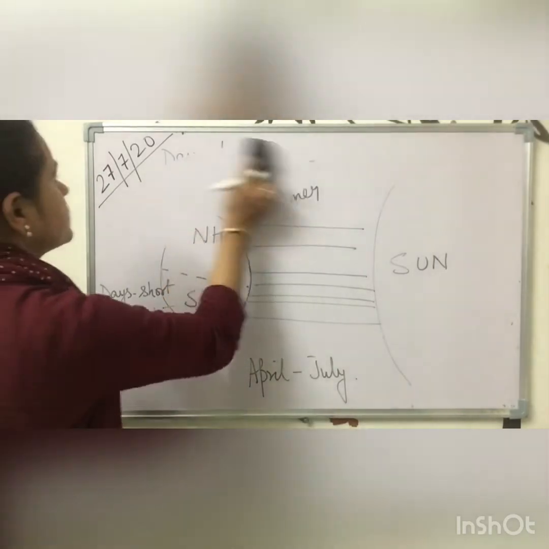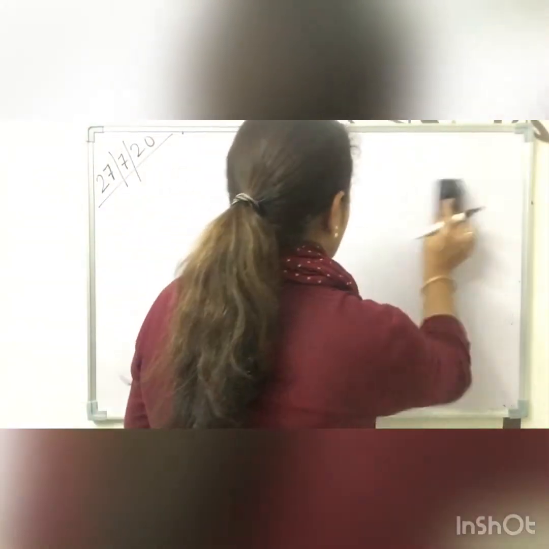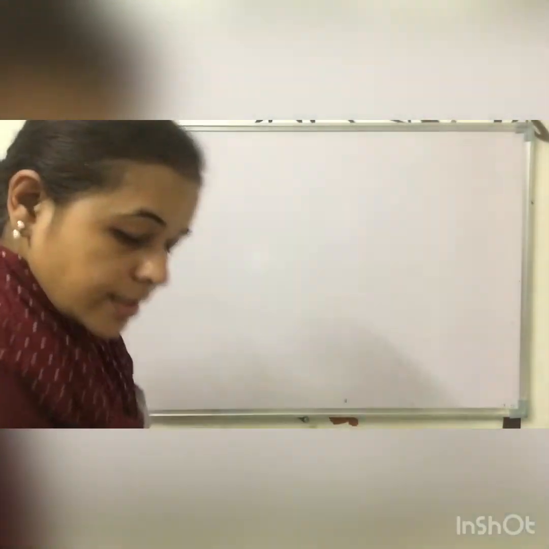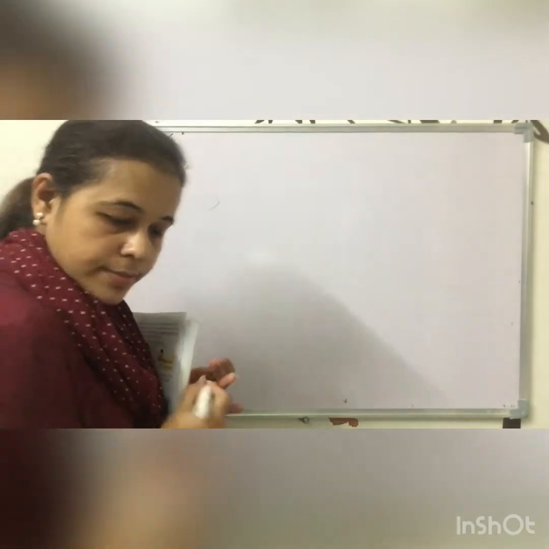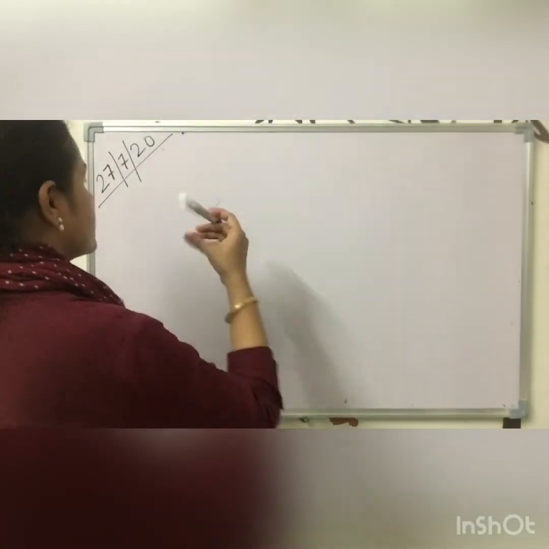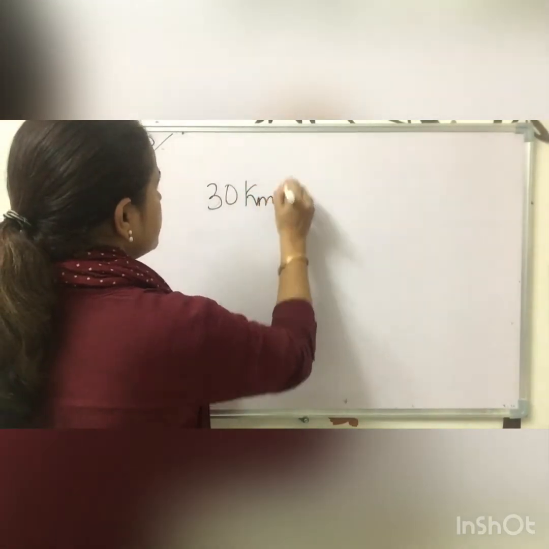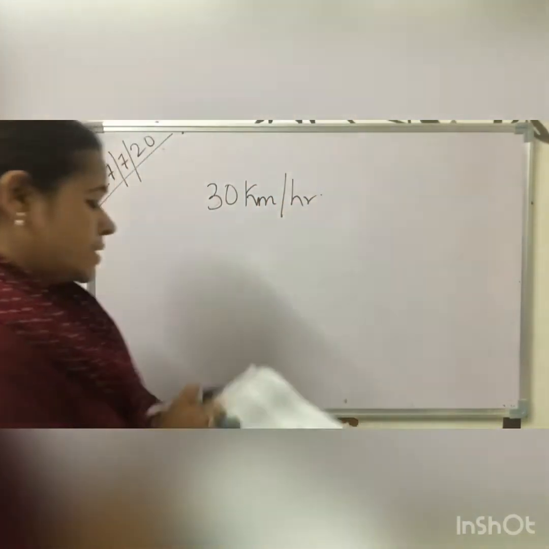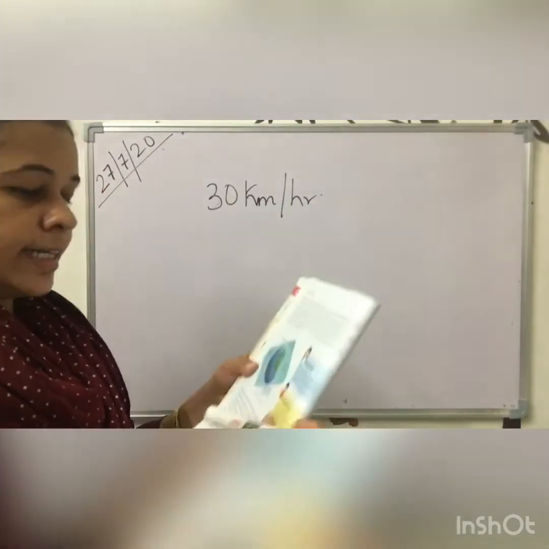We have also learned that the speed of the earth is 30 km per hour. It is there on page number 38, Factpedia.